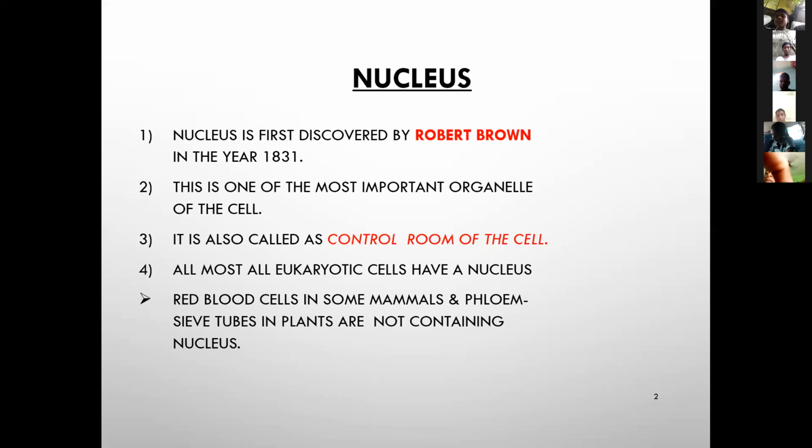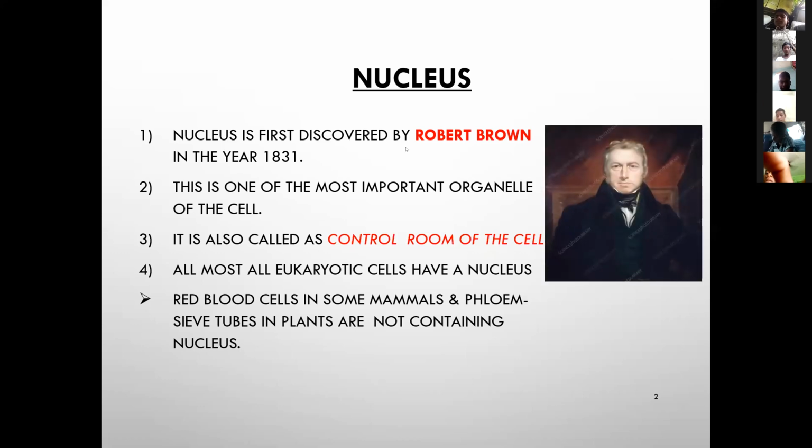The nucleus was first discovered by Robert Brown in 1831. And inside the nucleus there is one more dot-like body, called the nucleolus.